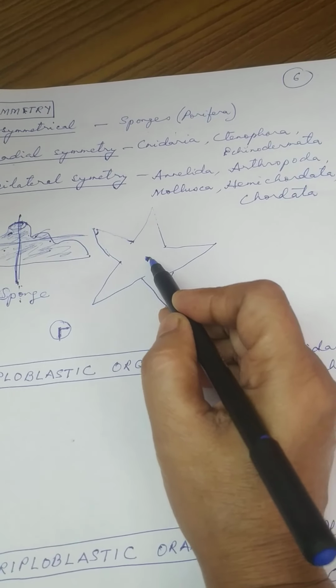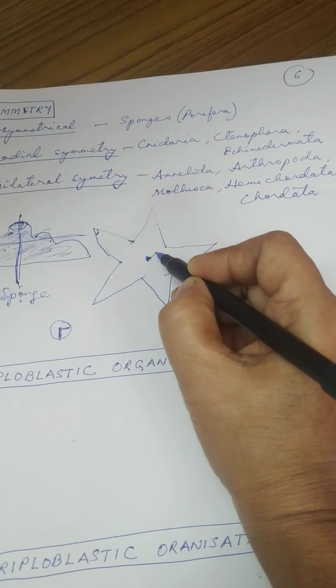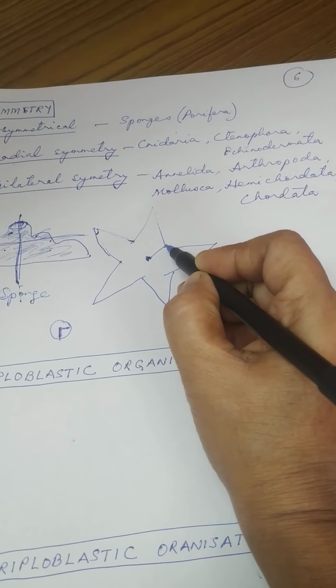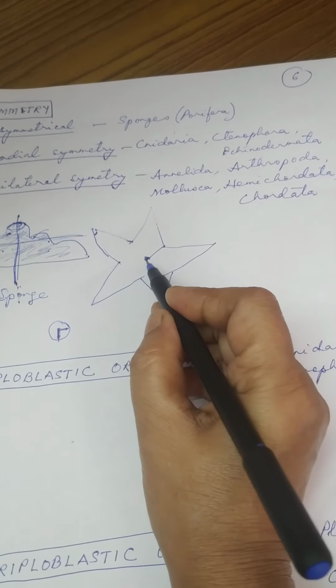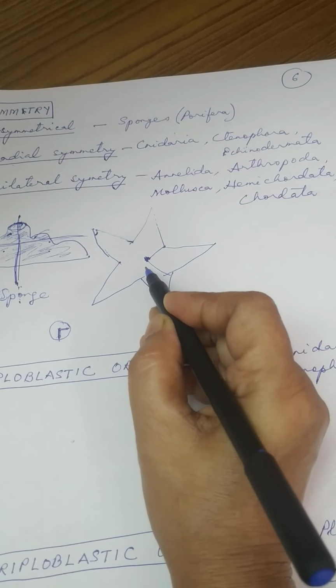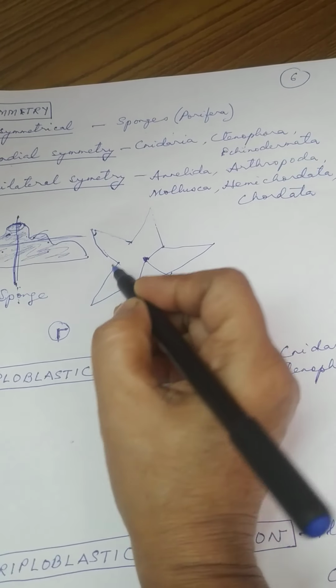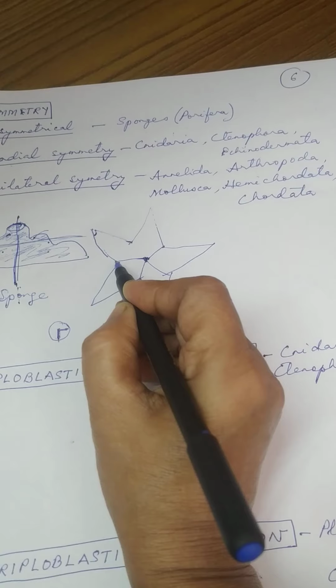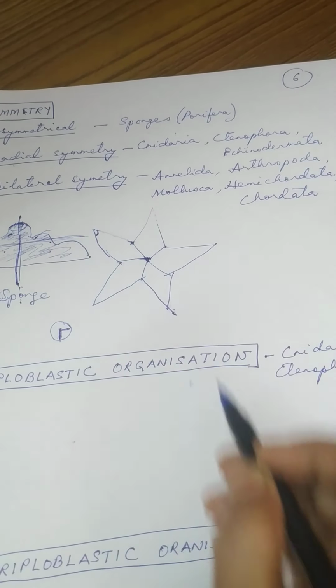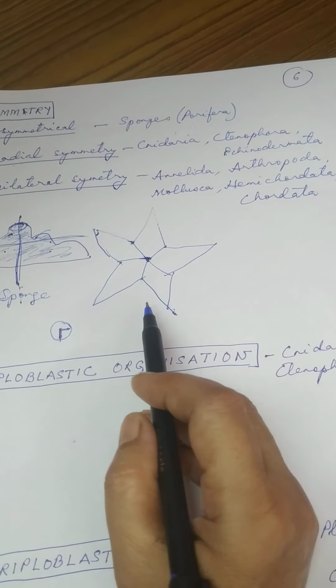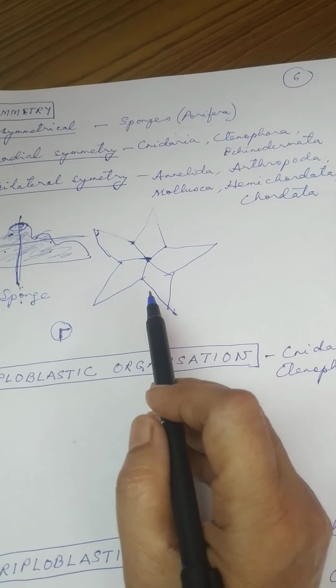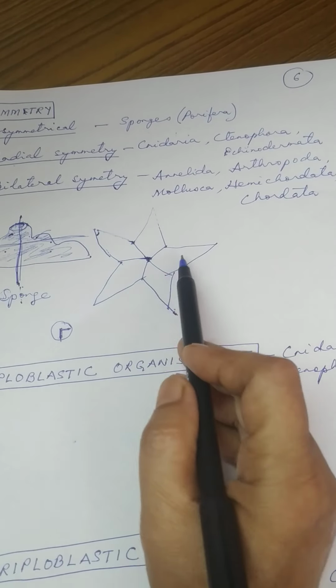If you divide the body of the animal radially, you cut it, divide from here, here, from here to here, from here like this, here. Now you look and see, are you getting similar parts? So you are getting similar parts.